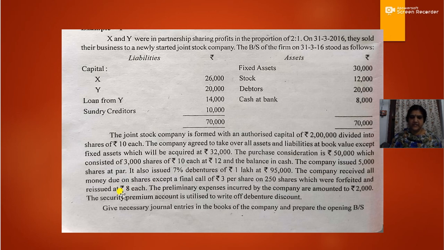So the next journal entries will be for forfeiting the 250 shares, reissuing the 250 shares, and transferring the difference to capital reserve. So next we require three journal entries actually. One is for forfeiture, the other for reissue, and the third for transferring the difference amount to capital reserve.